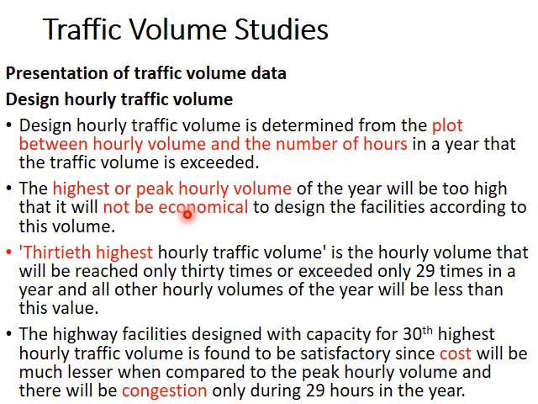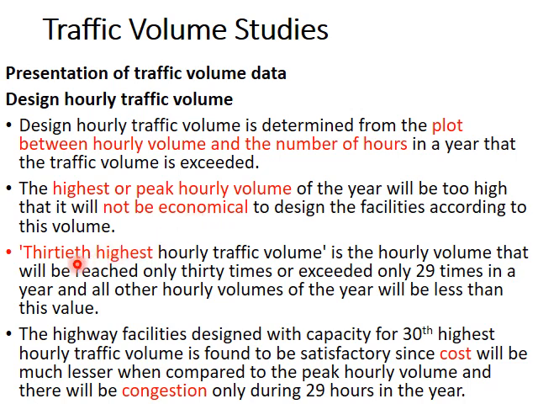But if you design the road for that highest value of peak hourly volume, the traffic will almost always be lesser than 2000 vehicles per hour. Most of the time, or 99% of the time, only during that 1 or 2 hours in a year will the volume be exceeded, but that design will cost much more than the other designs, because it will not be economical to construct a road for maximum capacity.